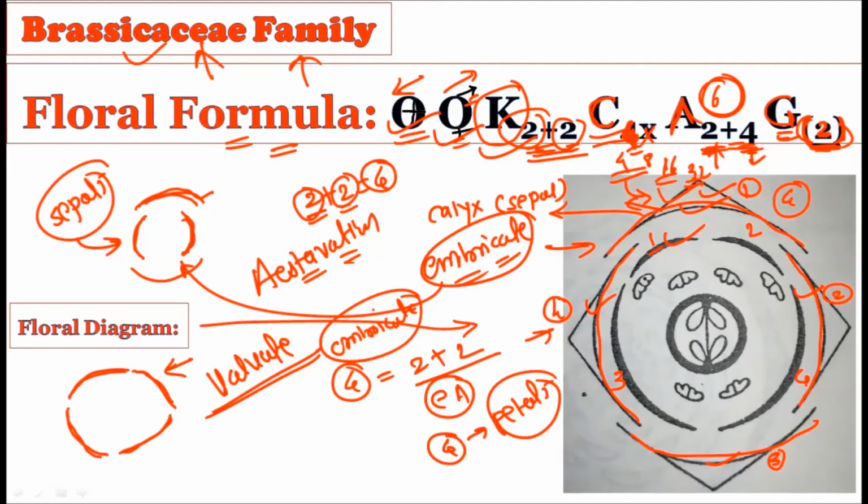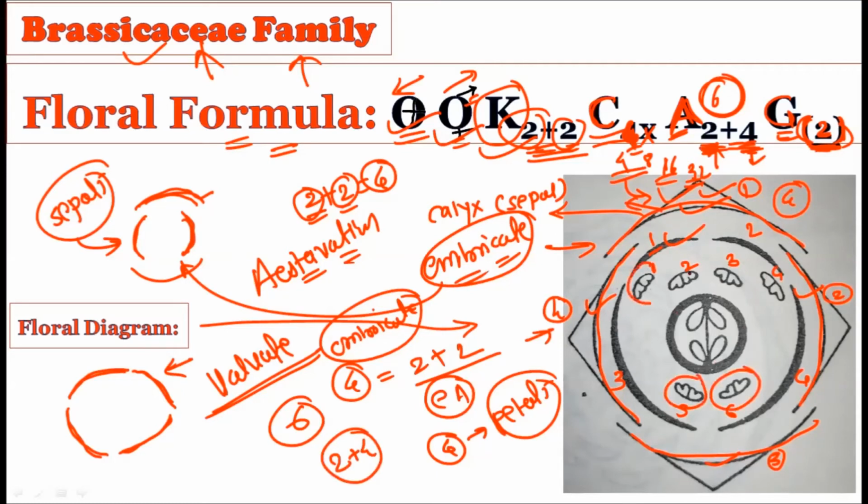Now, after the corolla, inside you will find the androecium. See how we have shown the androecium in the floral formula. The 2 plus 4 arrangement is there. So in all, 6 stamens are there. Now let us count. This is the first, second, third, fourth, fifth, and sixth. So in all there are 6 stamens, and they are arranged in a 2 plus 4 fashion.